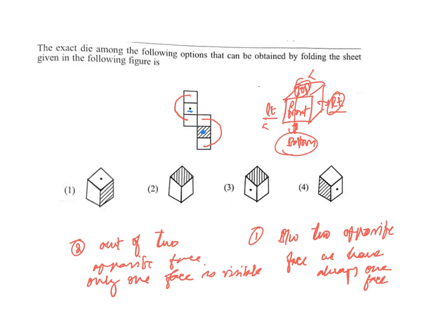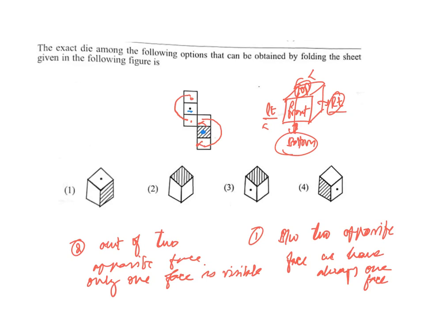I already said that between two opposite faces only one face is visible. Means either this face is visible or this face is visible, in the same way either this one or this one, or either the dot is visible or these lines are visible. So one thing you need to remember, two opposite faces you can't see at a time. So in this case, dot and lines are opposite faces, out of these two, only one can be visible.